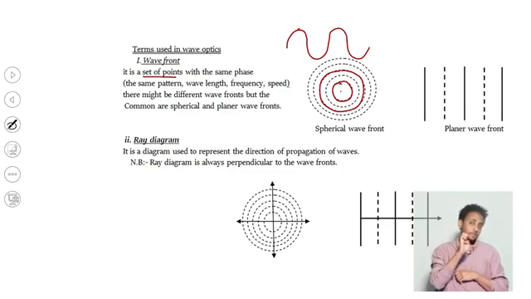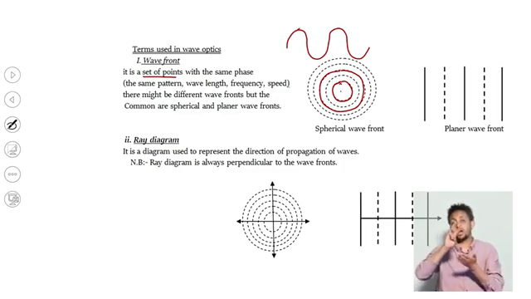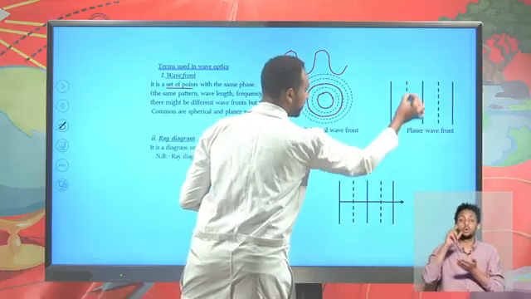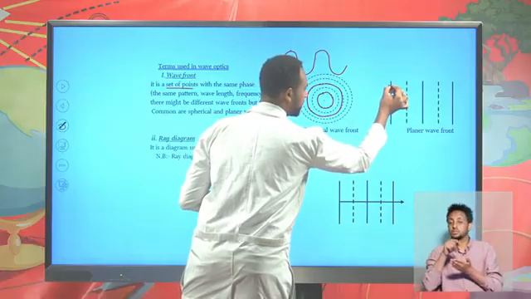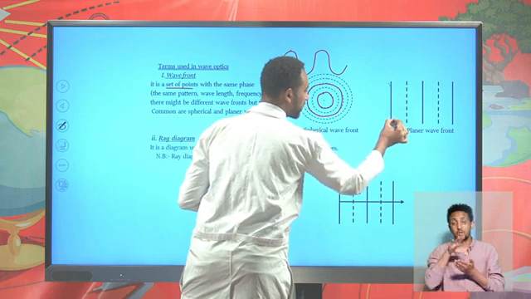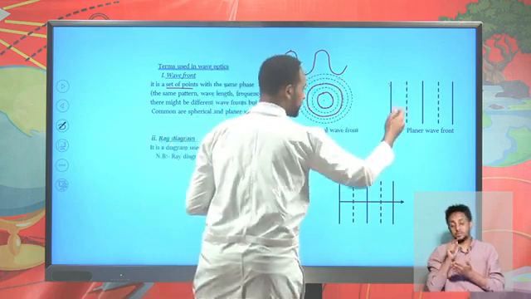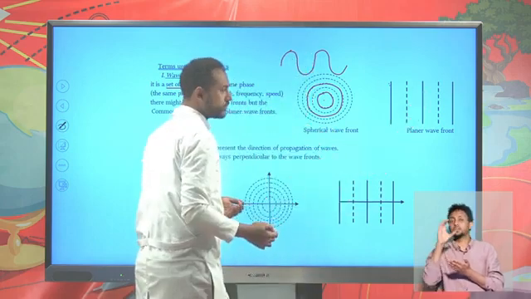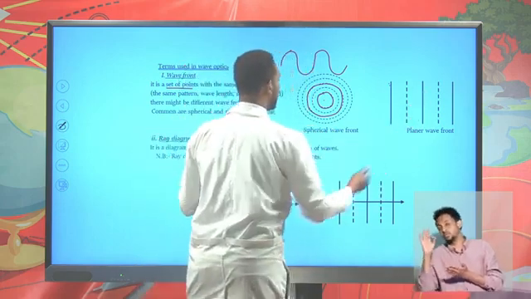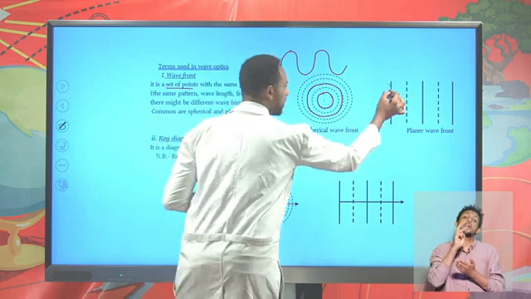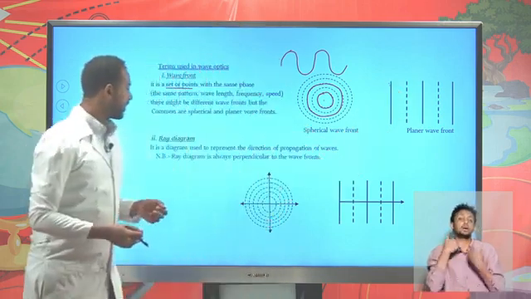So there can be a spherical wavefront, or there can be a planar wavefront. For example, here you have a plane, so this might be the particles found on the crest, whereas these are the particles found on the trough, and so on. So these are known as wavefronts, a set of points having the same phase.